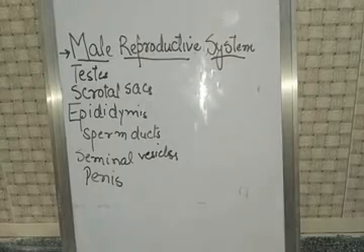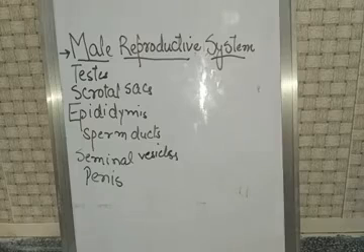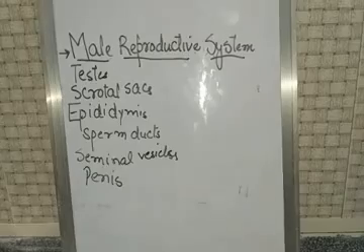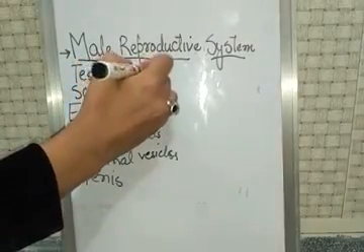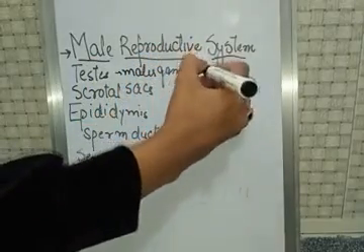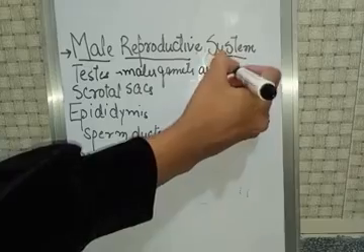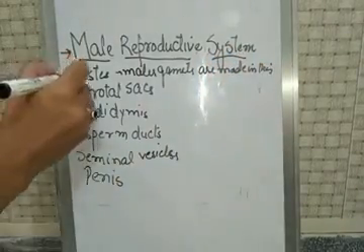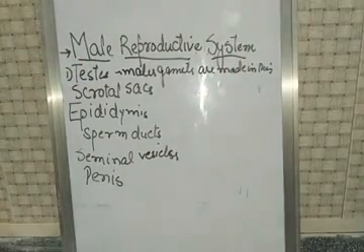These are the real reproductive organs in man, and the male gametes are made in these organs.